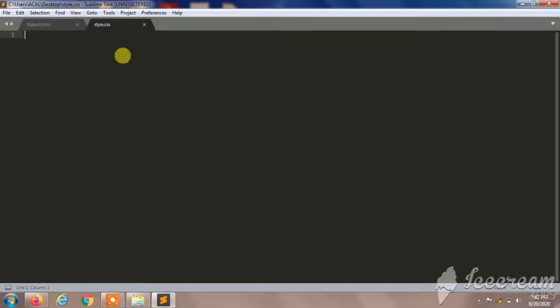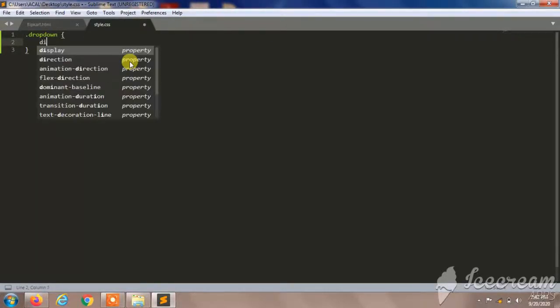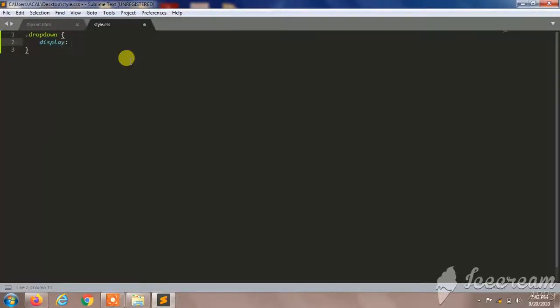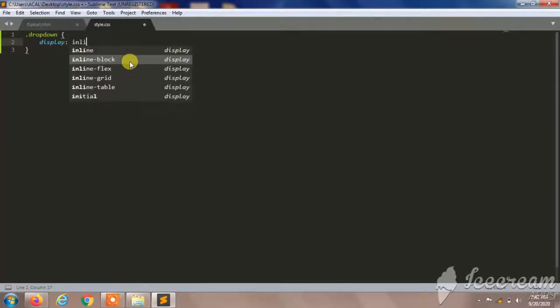So it is very important to give the style over there. This is very important, so we should give the style to make our website better. I will give the command drop down, because we can access a class by dot operator.